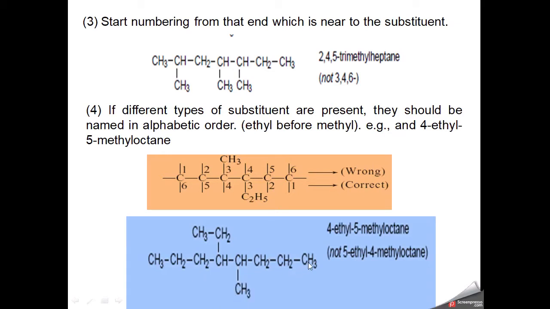If we start numbering from the other side, then methyl comes at the fourth position and ethyl goes at the fifth position. Because ethyl, or E, comes first in the alphabet, we will start numbering from this side. So its name becomes 4-ethyl-5-methyloctane, not 5-ethyl-4-methyloctane.